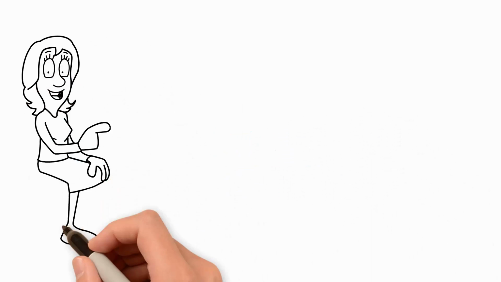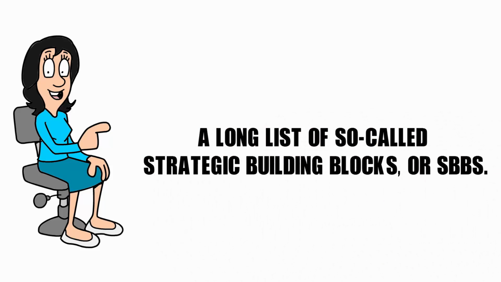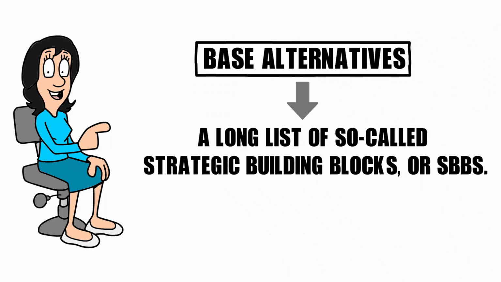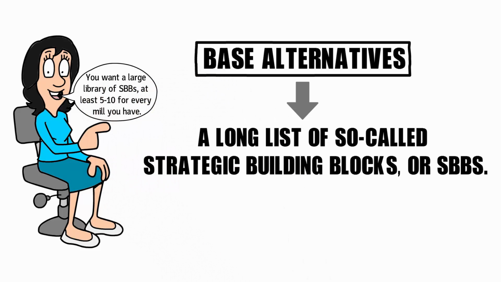After having set the base alternative, you need to develop a long list of so-called strategic building blocks or SBBs. These are built from the base alternative. You want a large library of SBBs, at least 5 to 10 for every mill you have. These are often tactical opportunities such as debottleneckings or closures. But we call them strategic because they should be rather large decisions. A strategic building block's changes made against the base alternative are detected and highlighted in the model, and all changes are logged, users, data, etc. Graphs and tables illustrating the outcome are immediately available.